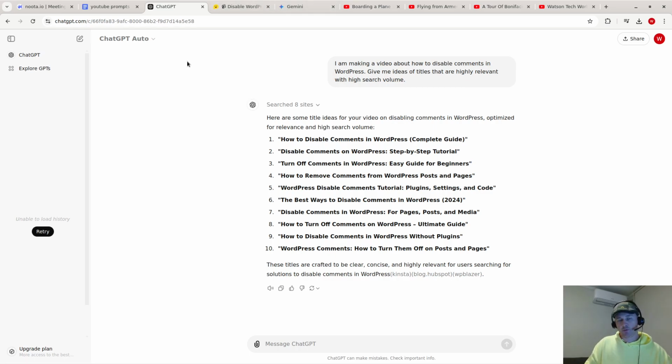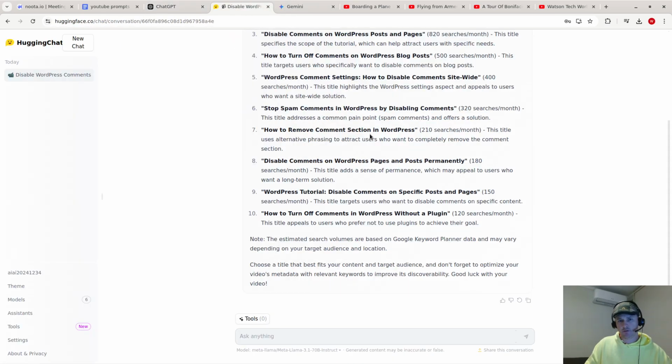Okay, so this was the output from ChatGPT. I think it's quite good. And this is the free version of ChatGPT. I normally use the paid version of ChatGPT, but I think this free version is very good. So you can do fine with the free version of Google Gemini, ChatGPT, or Hugging Chat with Llama.